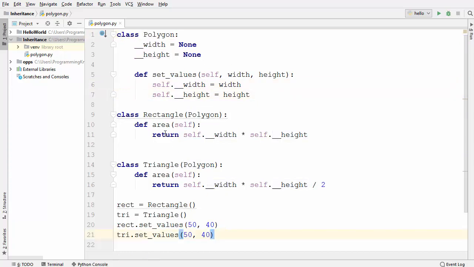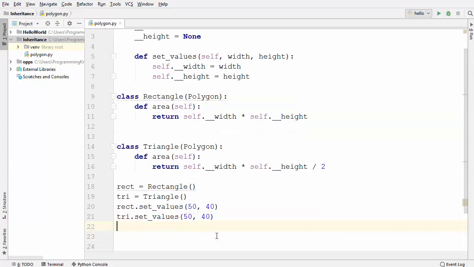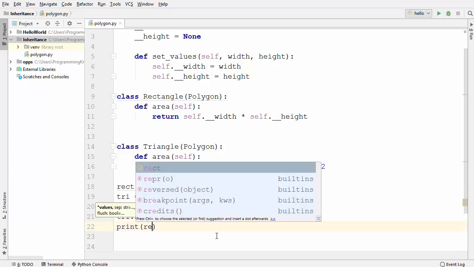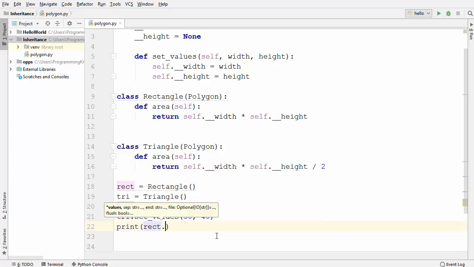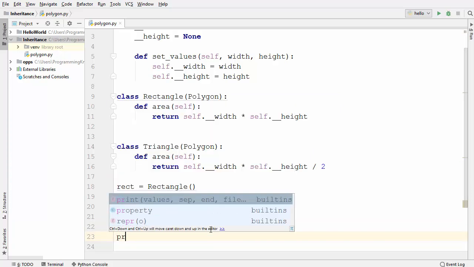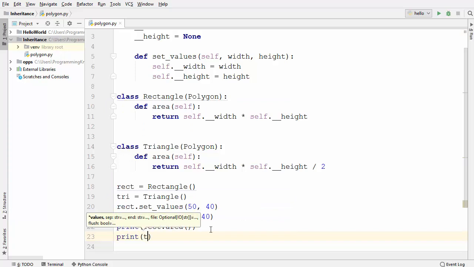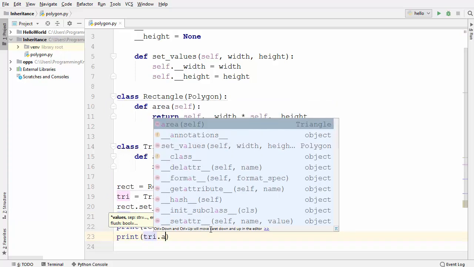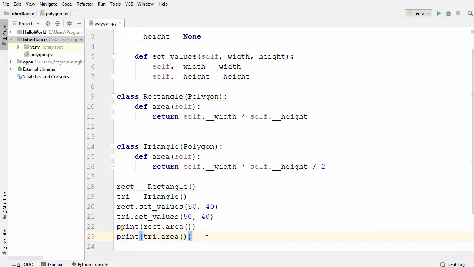Now in order to calculate the area, we can call the area method from the rectangle and the triangle class. So let's just do that, and I'm going to do this inside a print method, and I'm going to just call the rectangle object dot area, which doesn't take any argument, and same I'm going to do for the triangle object also. So triangle dot area. So what do you think will happen now? Let's run the code and let's see what will happen.